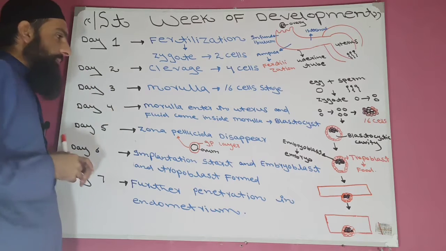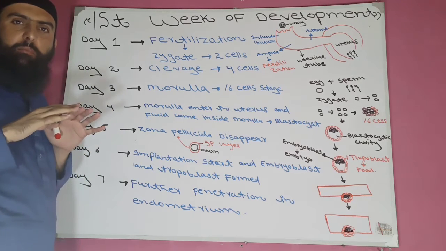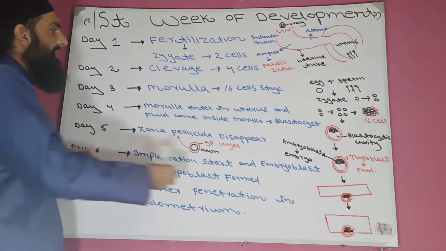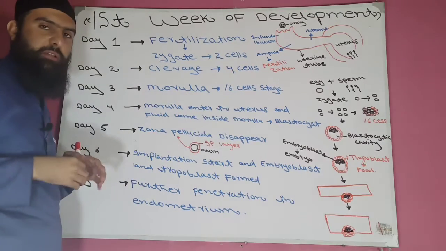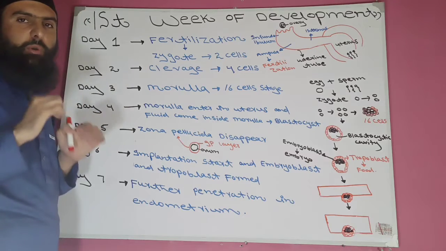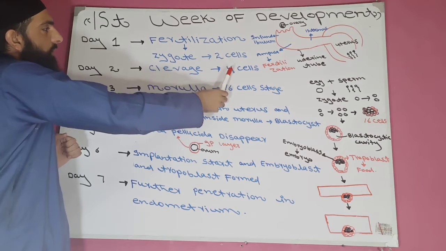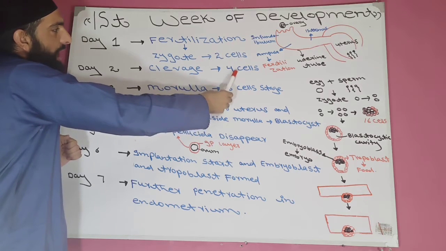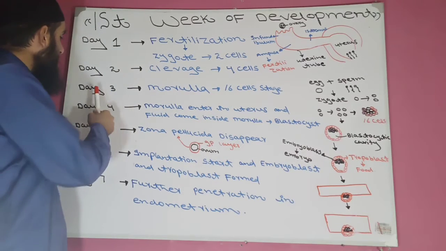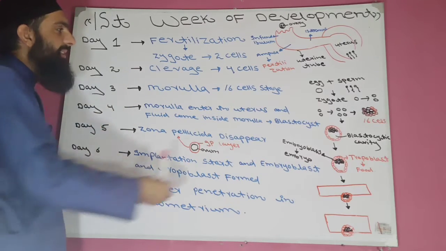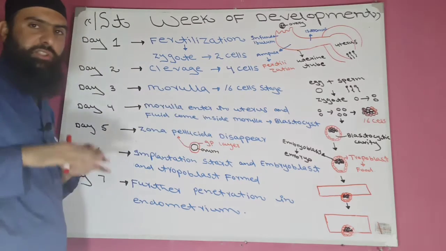On day 3, the morula will be formed. What is morula? The 16 cell stage is called morula. So cleavage starts earlier, dividing the cells up to 4 cells, and on day 3 the morula is formed. Morula is a 16 cell stage.